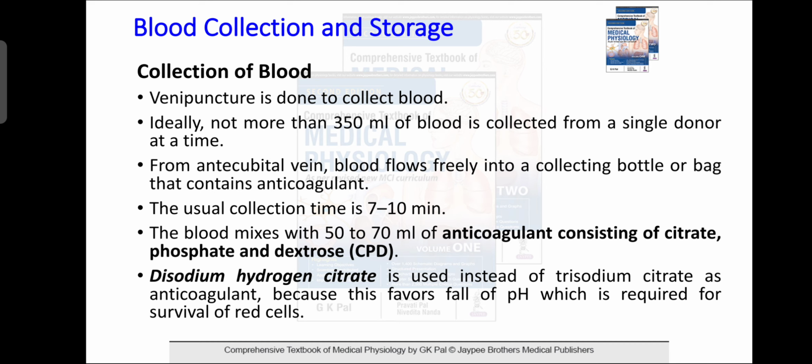Blood is mixed with 50 to 70 ml of anticoagulant. Sorry, the anticoagulant here is citrate phosphate dextrose, CPD.